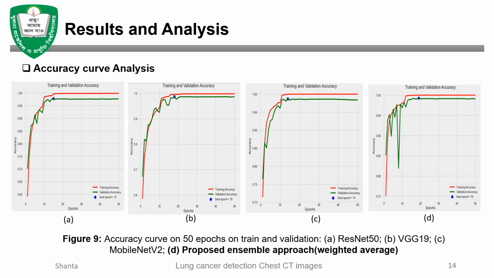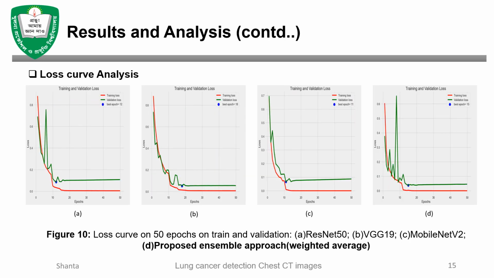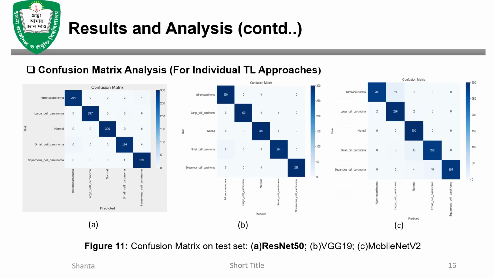Now, after observing the results, we take some decisions. These are the accuracy curves and these are the loss curves. In both cases, the weighted average ensemble model comparatively works better than the individual transfer learning models. And from this confusion matrix, ResNet individually works well.